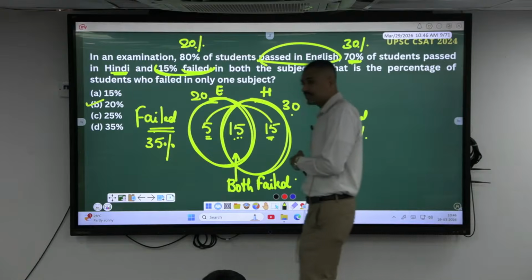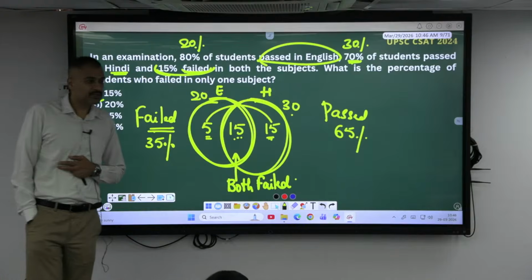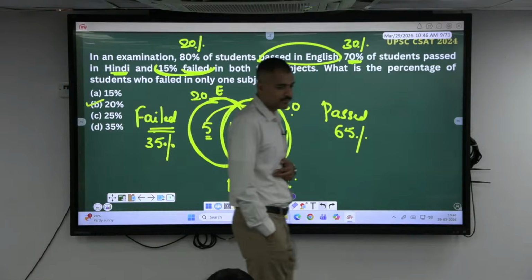Can this be a possible question in the exam? Yes, of course. We can expect one question from Venn diagram, a basic question.